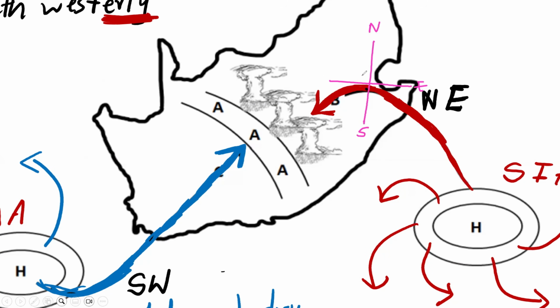Let me just draw this horizontal line here. Okay, something like this. So here you look at this air as it is entering. From which direction is it coming from when it's entering?